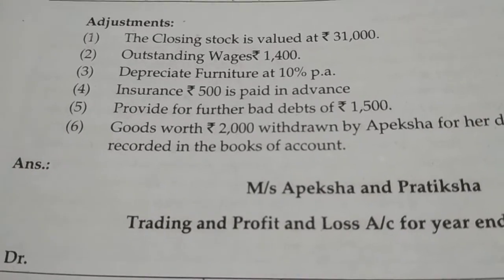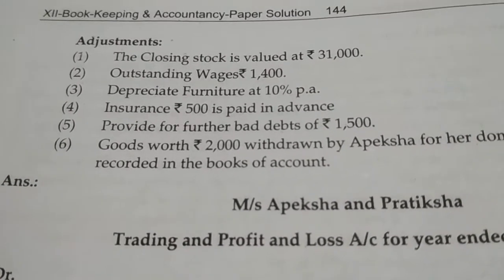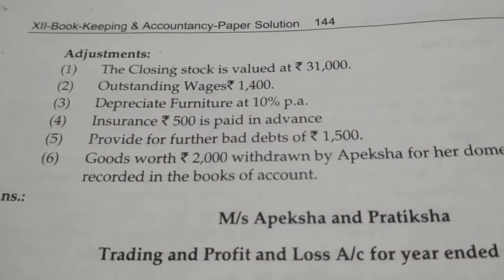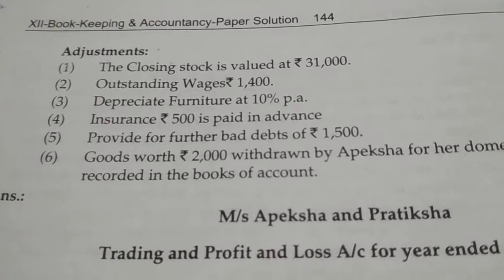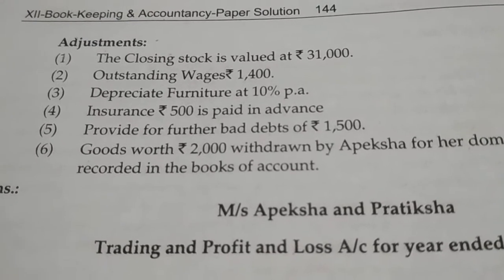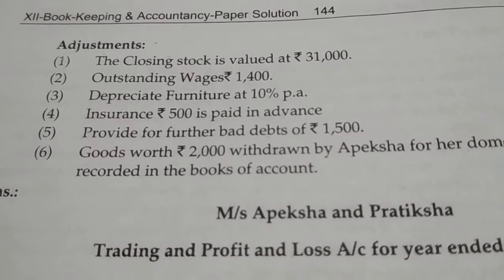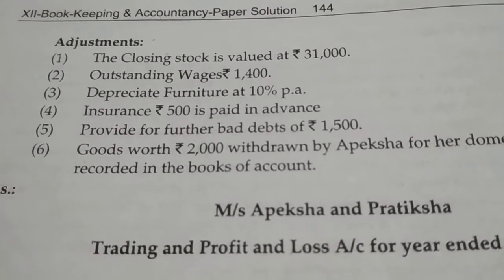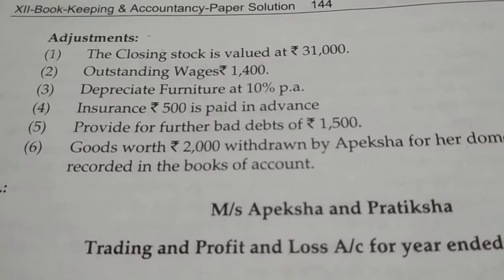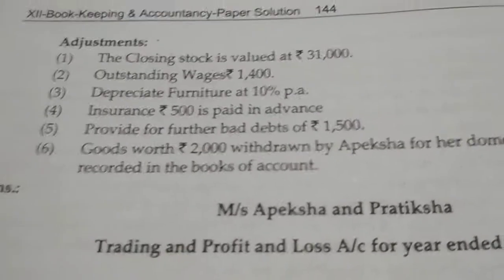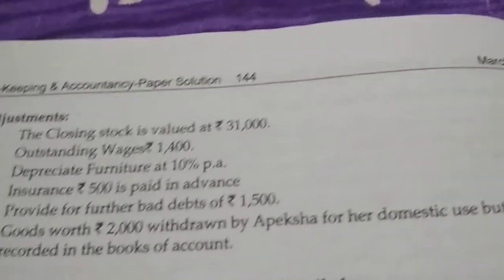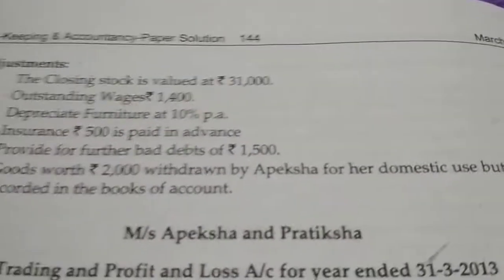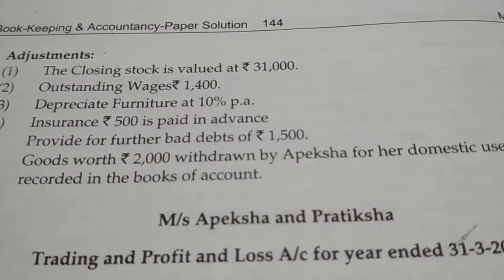First adjustment: the closing stock is valued at rupees 31,000. Second adjustment: outstanding wages rupees 1,400. Third adjustment: depreciate furniture at 10% per annum. Fourth adjustment: insurance rupees 500 is paid in advance. Fifth adjustment: provide for further bad debts of rupees 1,500. Sixth adjustment: goods worth rupees 2,000 withdrawn by Apeksha for her domestic use but not recorded in the books of account.